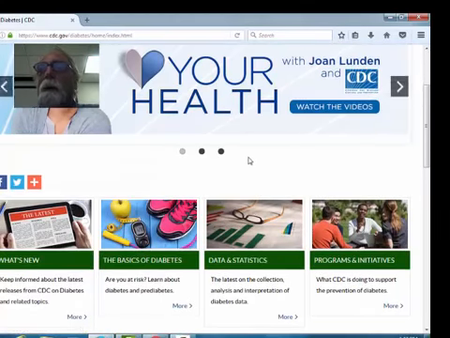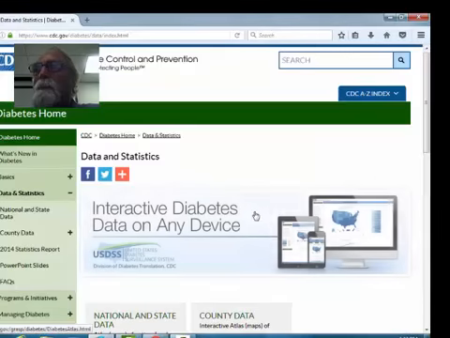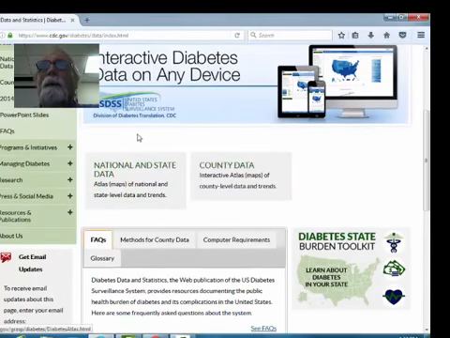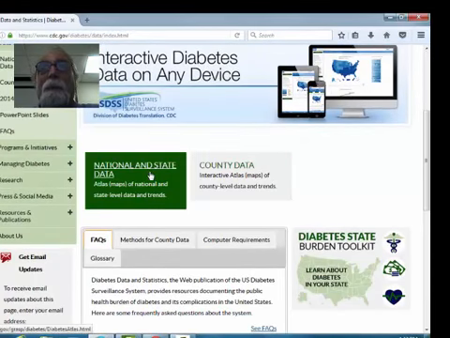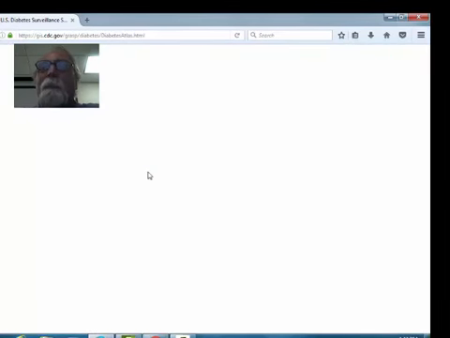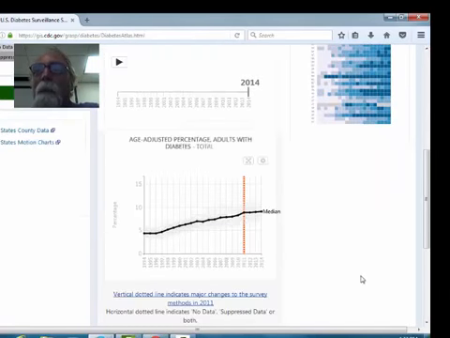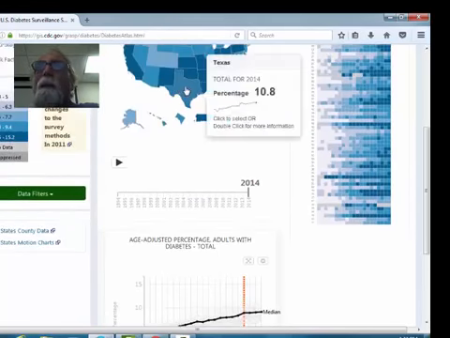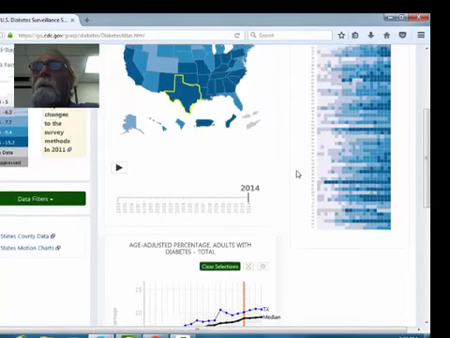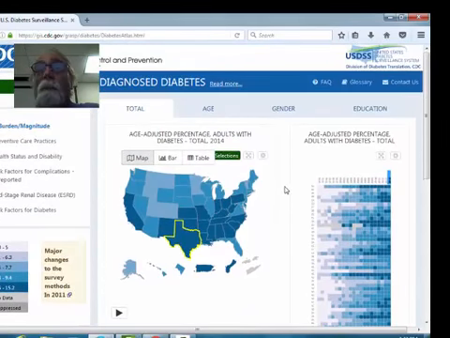And we have diabetes trends, we have basics, data and statistics. So let's just look on these as well. So we have interactive database, we have county data, national and state data. Let's just look at national and state data to see what we find out about diabetes. So this one is cool because you get a handy dandy map. You get overall, you get the median, age-adjusted adults with diabetes total, and you see it's just under 10% of the population. Let's look in Texas. It's over 10% of the population. And so we say, wow, that's high.